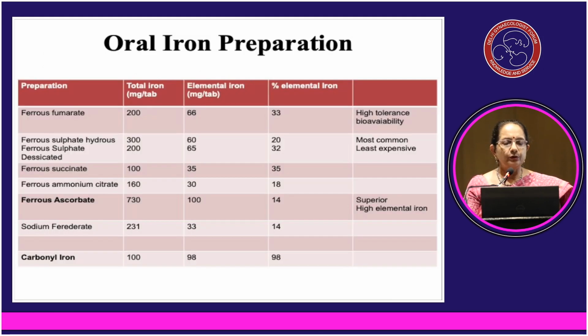Oral iron preparations, over the years we have seen there are numerous oral iron preparations, but the most commonly used are ferrous sulfate, which may be used in hydrous or anhydrous form, and ferrous fumarate is also another popular preparation. These two preparations have high tolerability and bioavailability is also good. Carbonyl iron and sodium ferritinate are not used because the bioavailability of iron is not good in these preparations.